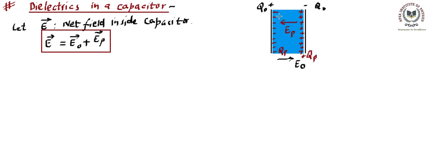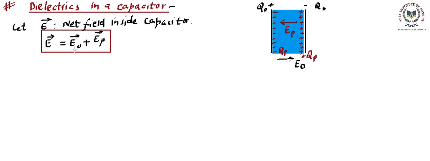Now, due to the presence of this dielectric, the field inside the capacitor is not only because of the charges on the plates of the capacitor, it is also influenced by the field created by polarization. So that's the effect of polarization that happens in a dielectric in the presence of an external field.